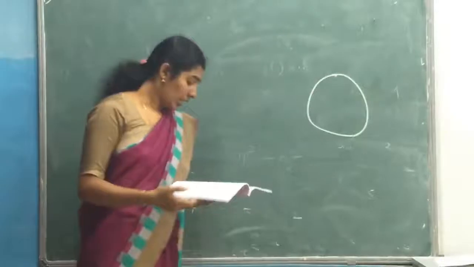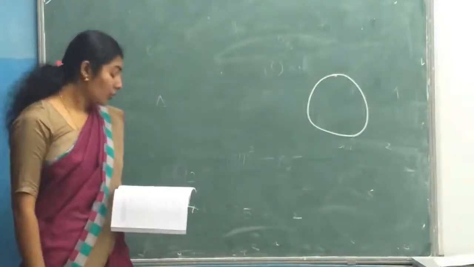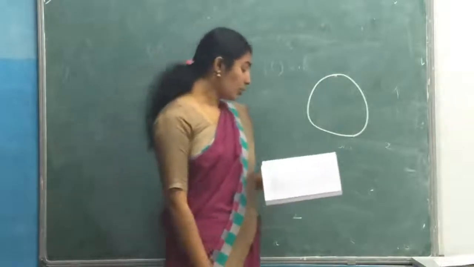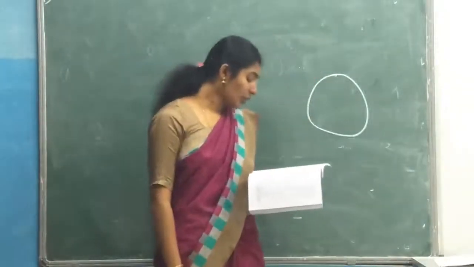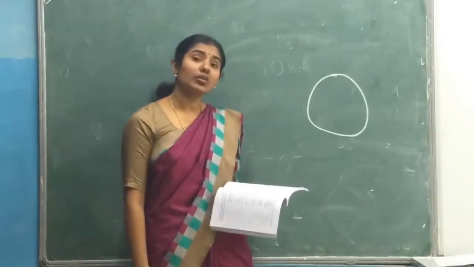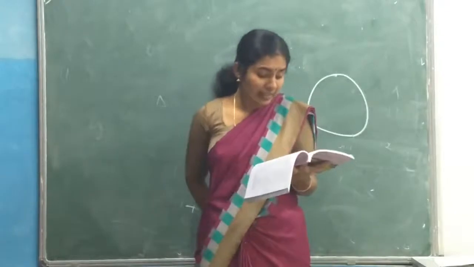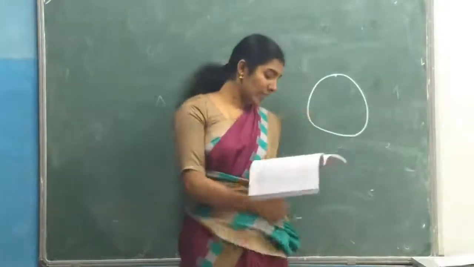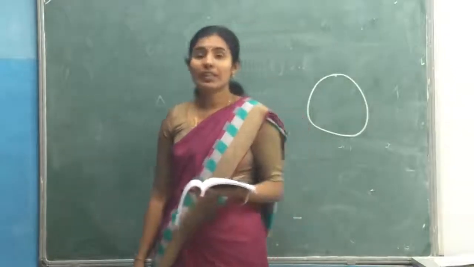And what have they given? The continuation of the question is, draw a circle and two lines parallel to a given line, such that one is a tangent and the other is a secant to the circle. So what have they given?